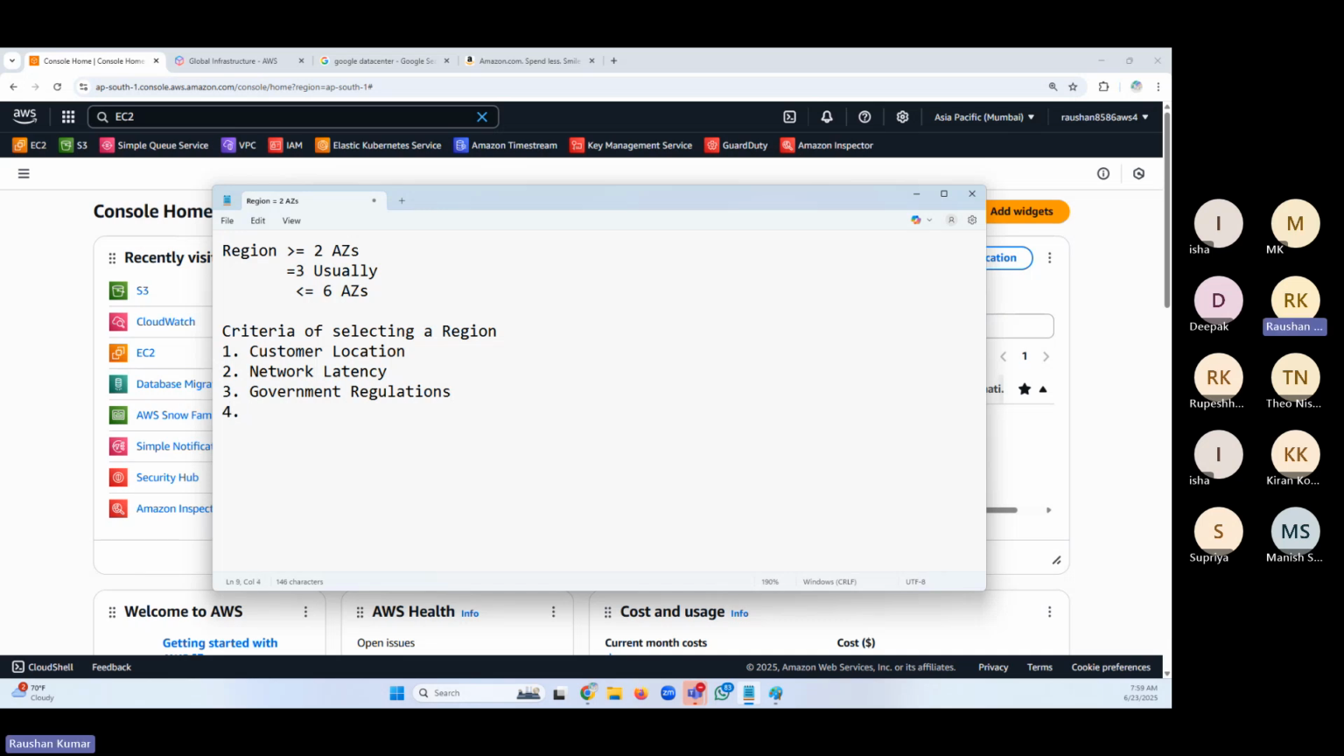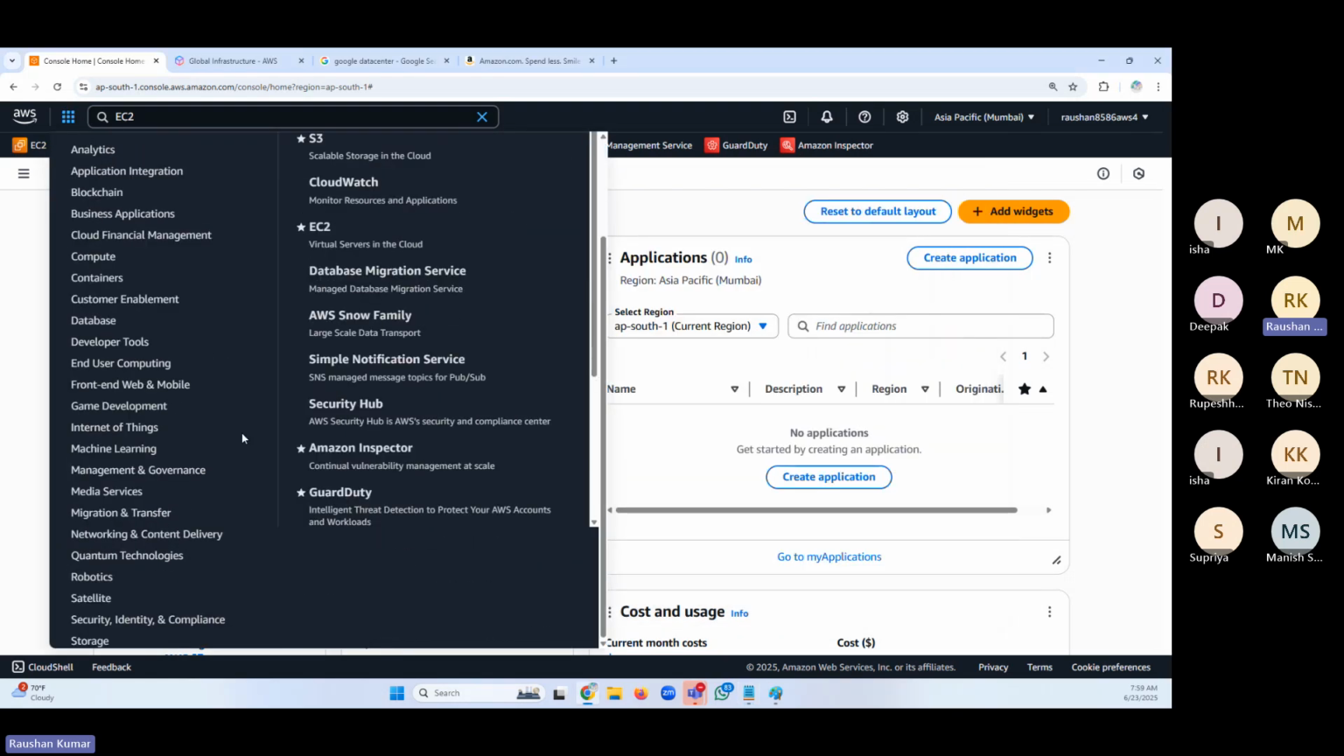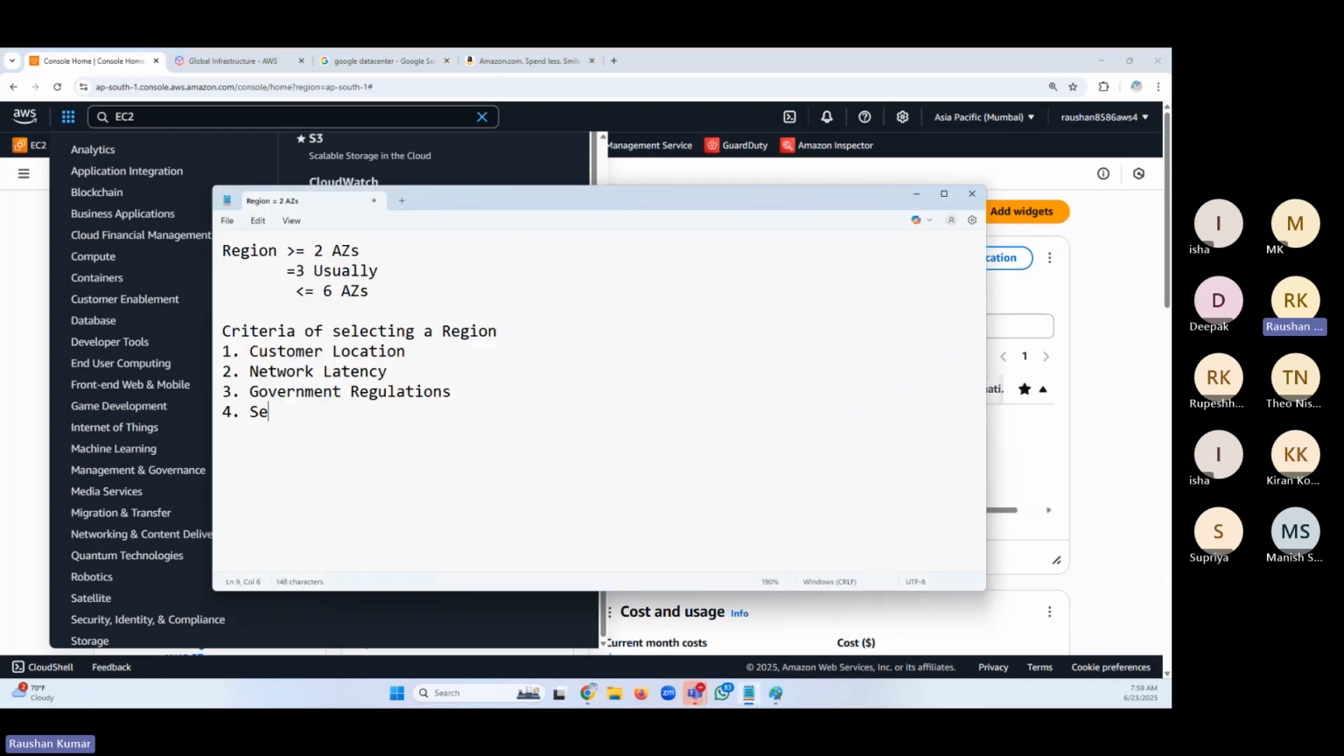The service availability could be a factor, because we have so many services, right? Not all the services are available in all the regions. The most common ones will always be available. Don't expect EC2 will not be available, right? S3, EC2, they are very common ones. They would always have that. But if you want to select a service and it's not available in the region, you cannot use that. So service availability could play a role.